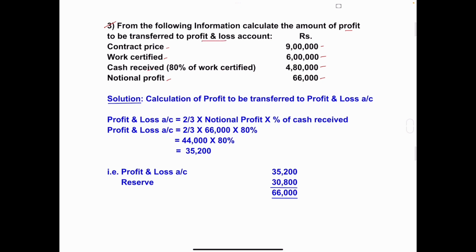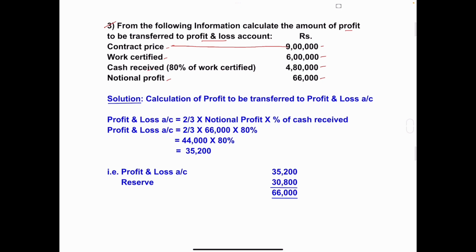Before starting the solution, we have to see which condition is applied to this problem. So first condition is if the work is just started or the work certified amount is less than the 1/4 of contract price, no amount is transferred to profit and loss account. So we will calculate the 1/4 of contract price. Contract price is how much? 9 lakh.